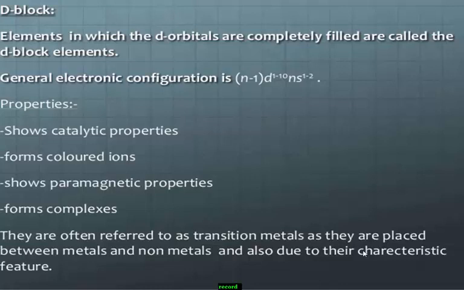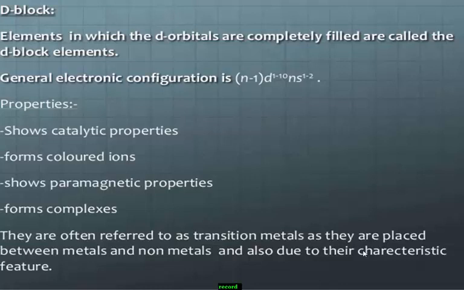Usually d block elements have certain properties. They show catalytic properties because they act as catalysts, and they form several colored ions. They usually show paramagnetic properties and form a number of complexes.